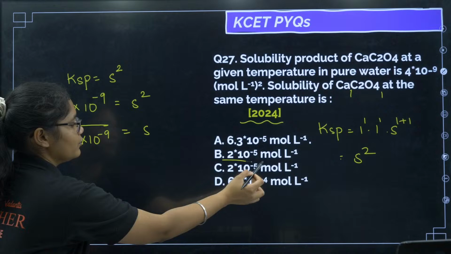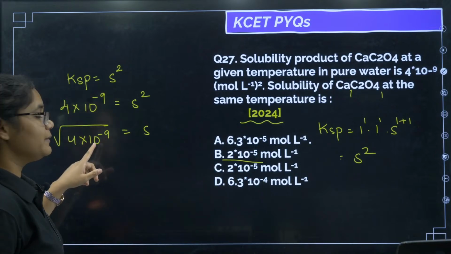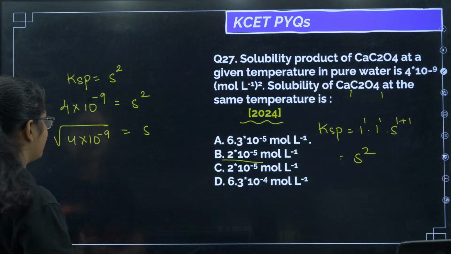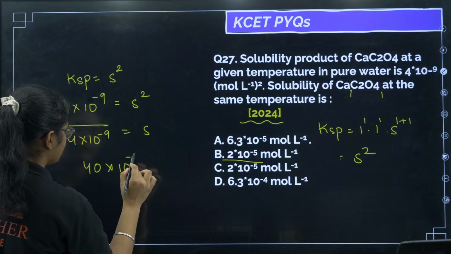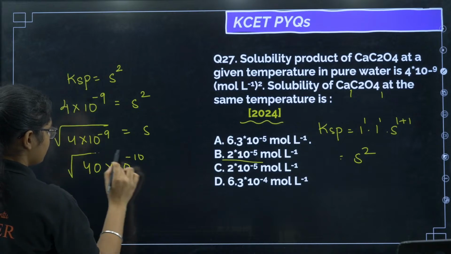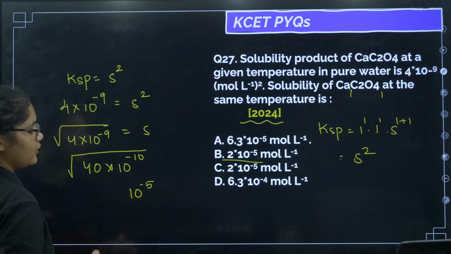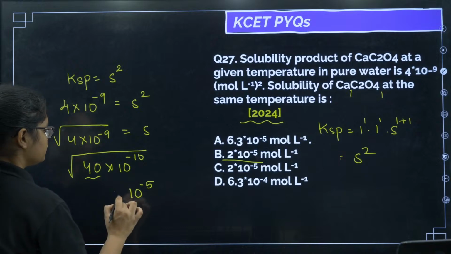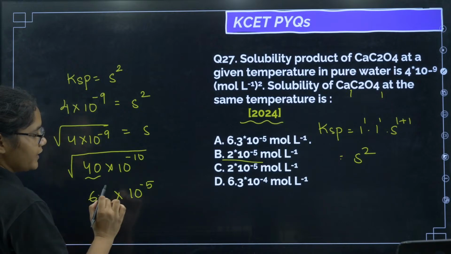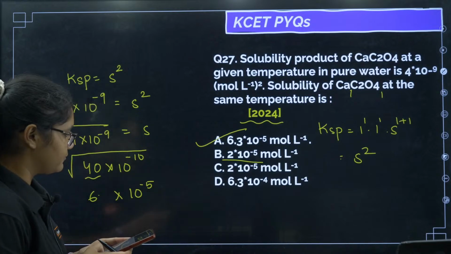Many of them went 2 into 10 to the power of minus 5. Okay, but you see, how will it be 2 into 10 to the power of 5? No, I can write it as 40 into 10 to the power of minus 10. Right now, if you see, the square root of 10 to the power of minus 10 will be 10 to the power of minus 5. 40 square root: 6 square is 36, so it will be 6 point something. Okay, so you can see 6 point something into 10 to the power of minus 5.